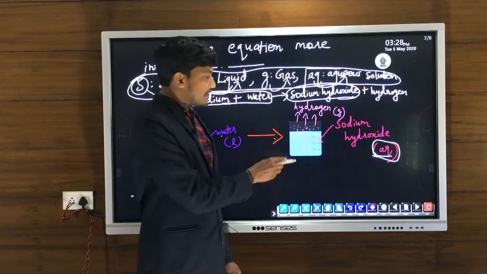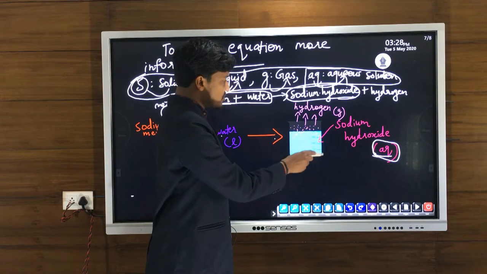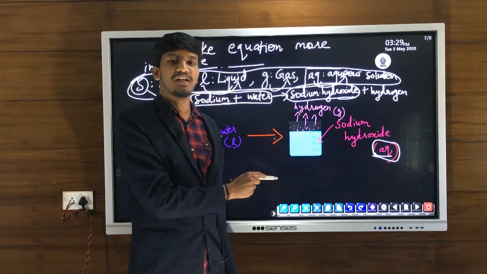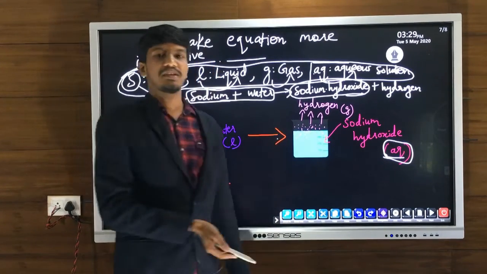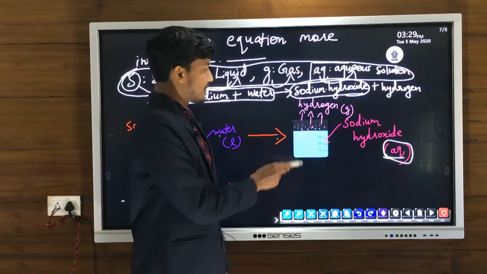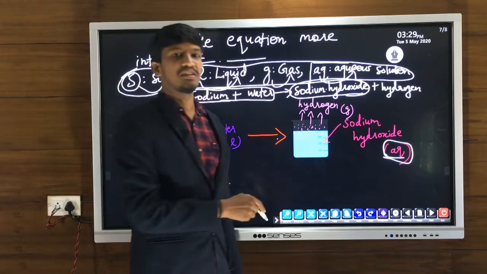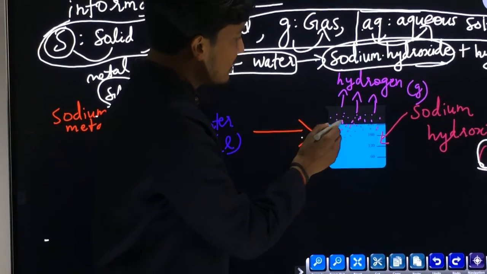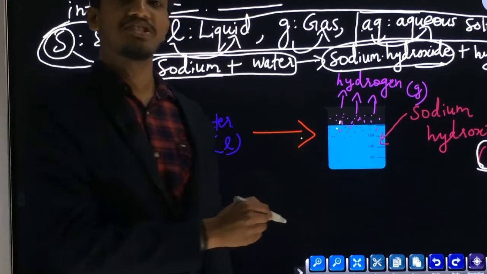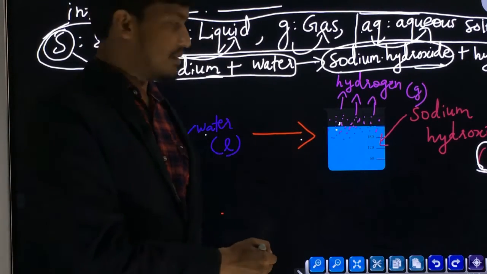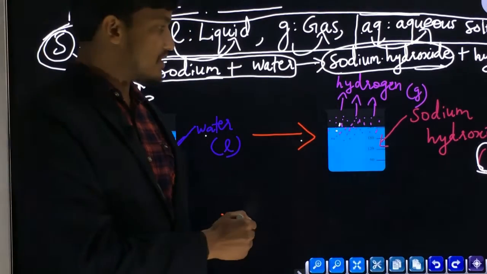Because in this solution, sodium hydroxide is the solute and water is the solvent. That is, sodium hydroxide is formed in the form of aqueous solution. And the second product, hydrogen, is definitely in gaseous state. And also you will see the gas bubbles. Which gas? Hydrogen gas liberated from the beaker when we perform this reaction.